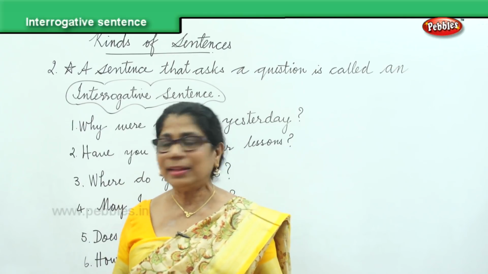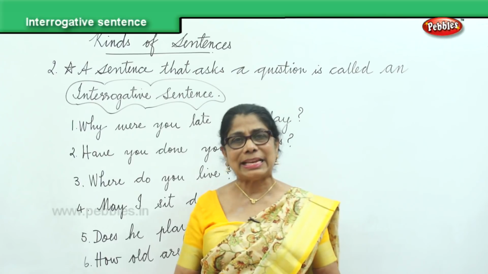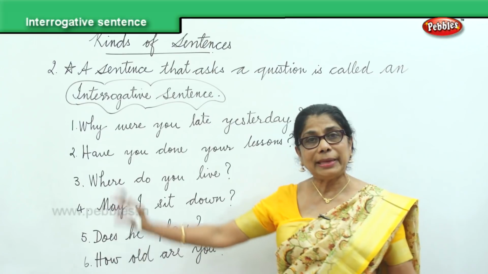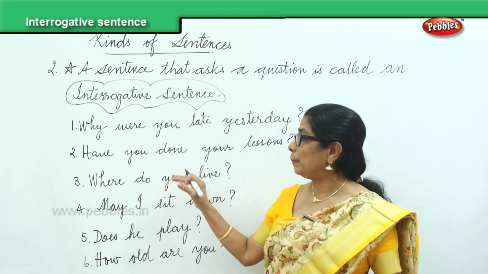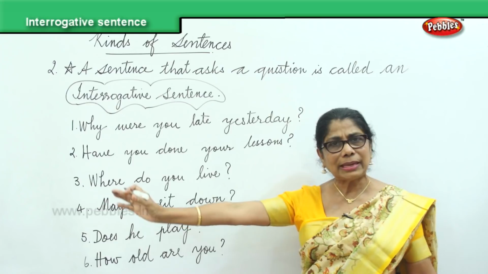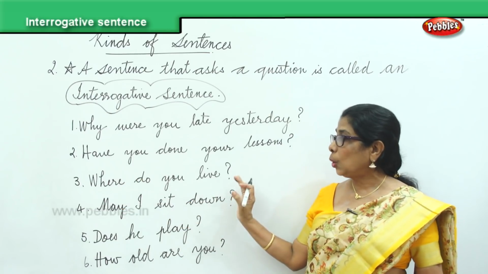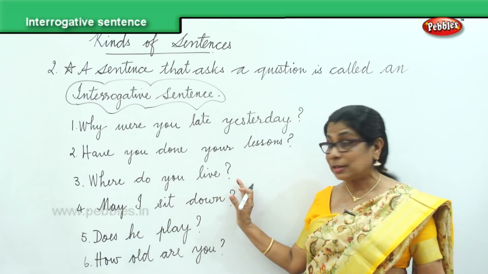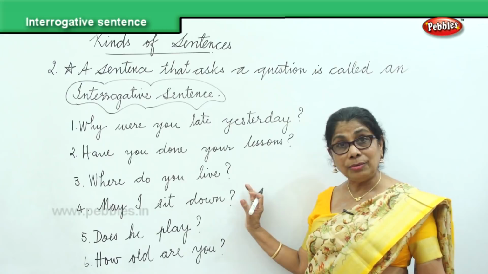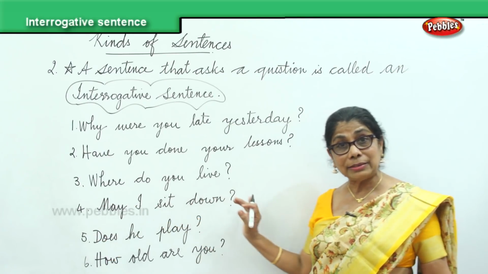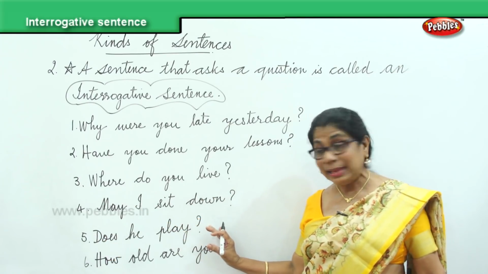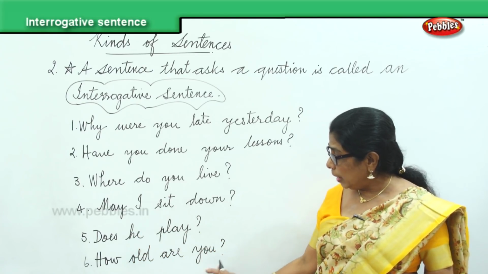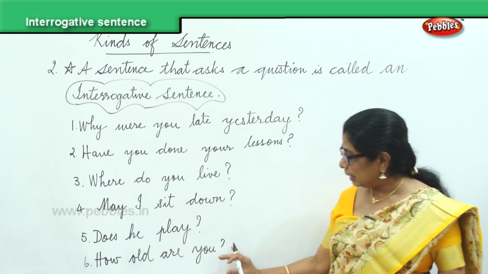Now, here we have six interrogative sentences. First, why were you late yesterday? Begins with a capital letter, ends with a question mark. Have you done your work? Begins with a capital letter, ends with a question mark. Where do you live? May I sit down? Does he play? How old are you? Each begins with a capital letter and ends with a question mark.